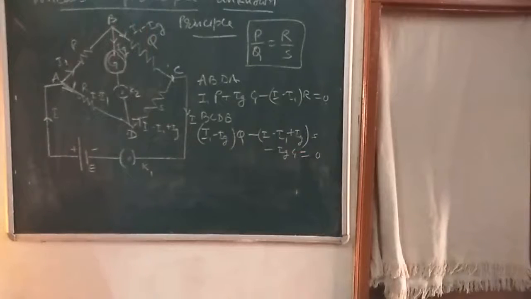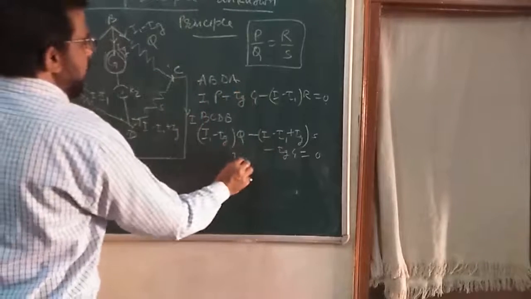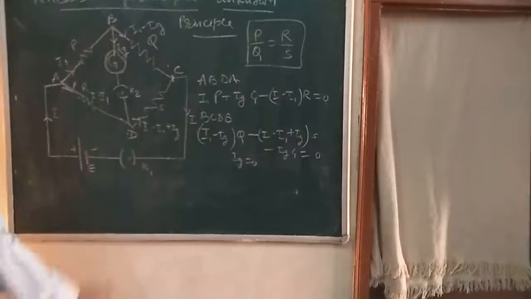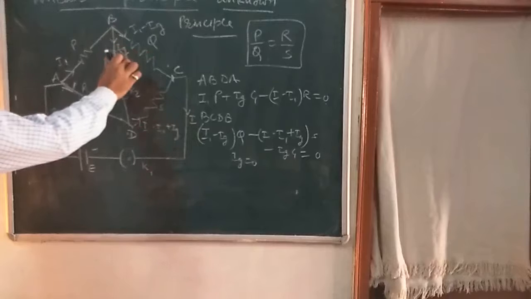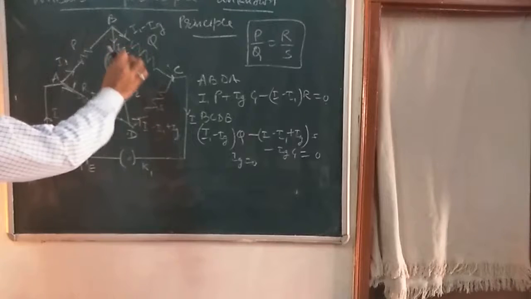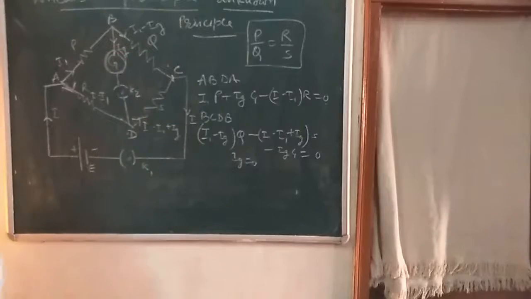Suppose the galvanometer current is 0. When the bridge is balanced, the galvanometer current is 0, Ig is equal to 0. Or I can say when the value of resistance is so adjusted that the galvanometer shows no deflection, Ig comes out to be 0.